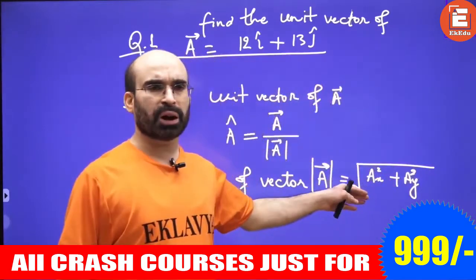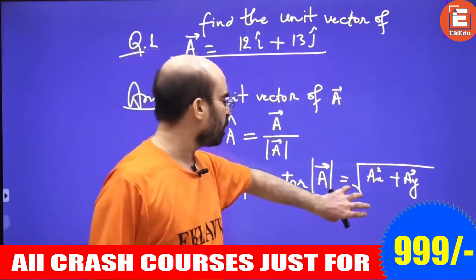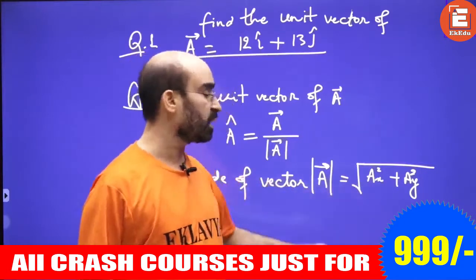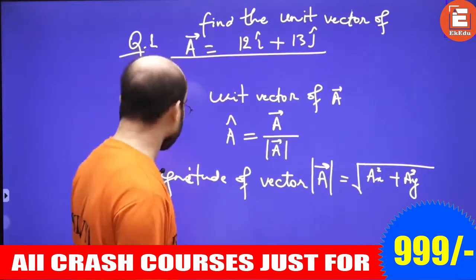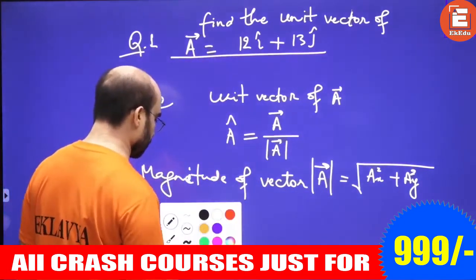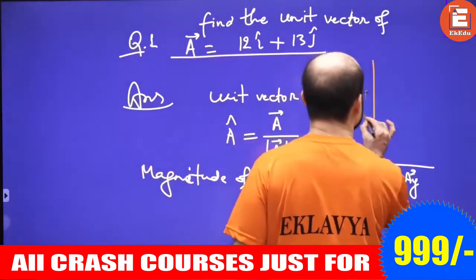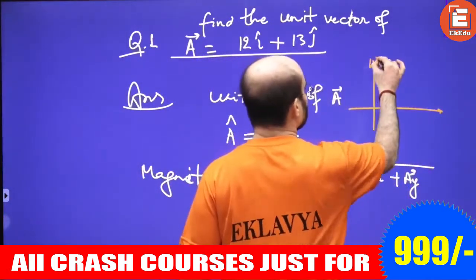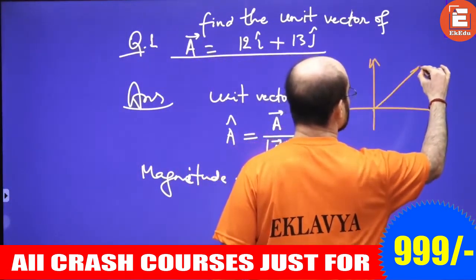What is the concept, the logic behind this? Let me explain. Suppose we have a vector along this.